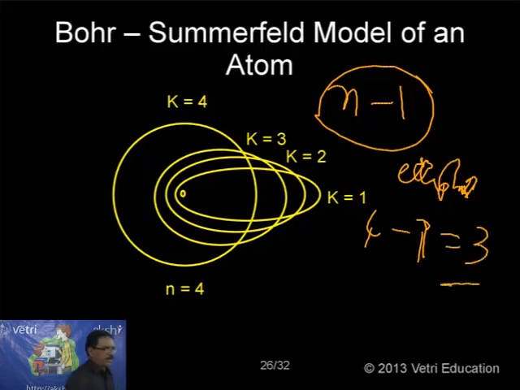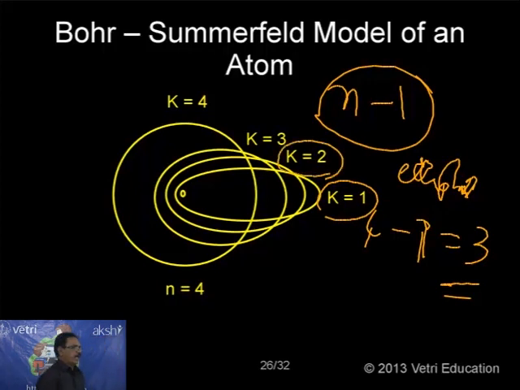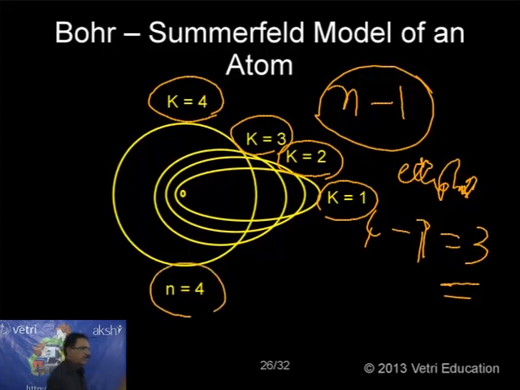So 3 elliptical orbits, and 1 will be spherical. So K1 is the first elliptical, K2 the second elliptical, K3 the third elliptical, and K4 is nothing but n equal to 4. So K4 is spherical, that is, one of the orbits is spherical, for n equal to 4.